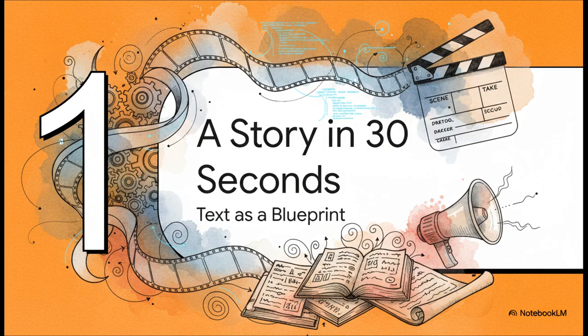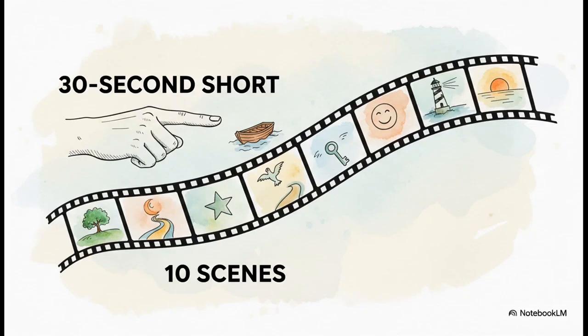You have to think about this as way more than just a list of commands. This is a director's blueprint, a full-on screenplay written for an AI. So, the whole short is broken down into 10 distinct scenes. Each one is generated by a single prompt and runs for about 3 seconds. What's so great about this is that it gives you, the creator, this amazing scene-by-scene control over the final film.